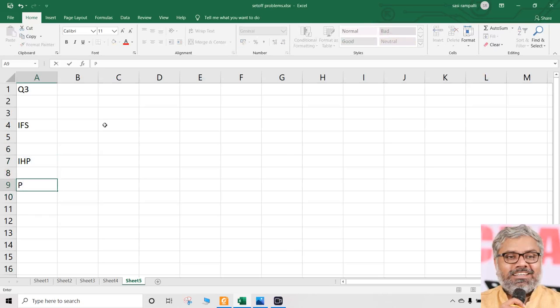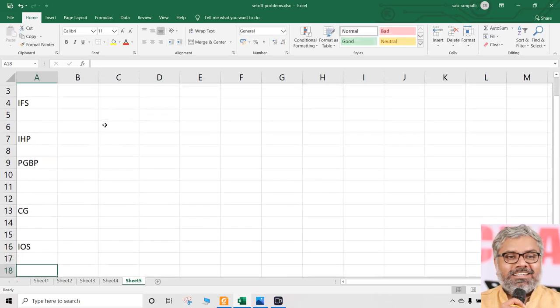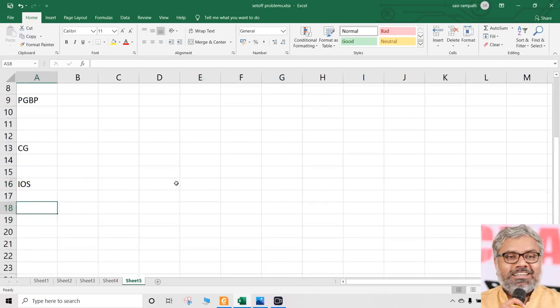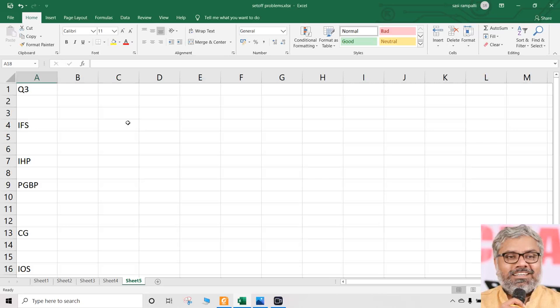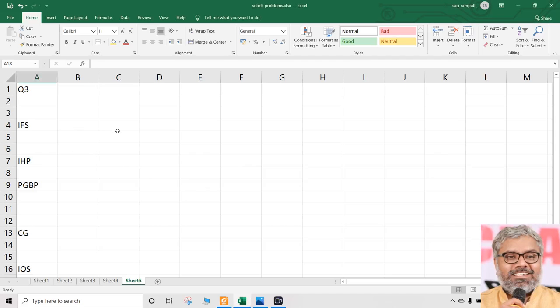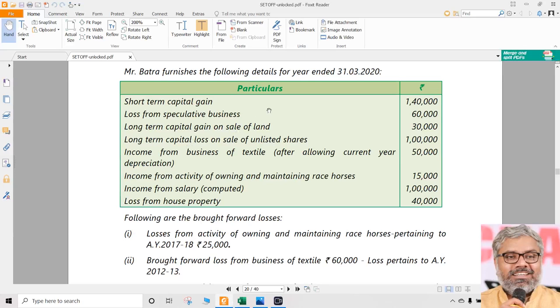Then we have PGBP. These are all headings, side headings. You have to first have full forms, of course, and then income from other sources. These are the heads of incomes. All of them might be there here. If not there, what is the big deal? Just write them. If there is no income, just write nil. Don't worry about it. So whenever any question is coming like this with many items of incomes, just write the head of incomes first. Then within that you can write whatever the amounts are coming here.